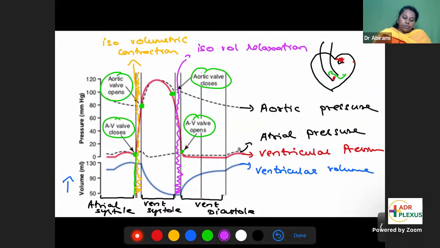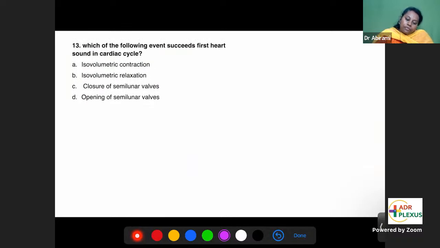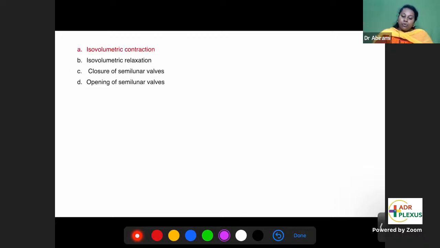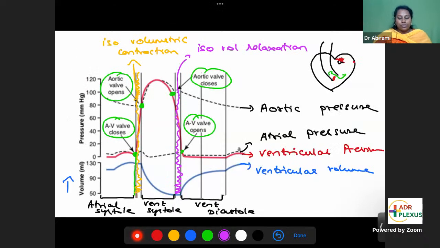So now look into the question. Which of the following events succeeds the first heart sound in the cardiac cycle? So what is the first heart sound? What are the heart sounds due to? Closure of the valve produces the heart sounds. AV valve closure produces S1. Aortic valve closure produces S2. Two heart sounds. So they're asking, what is the event following S1, AV valve closure?